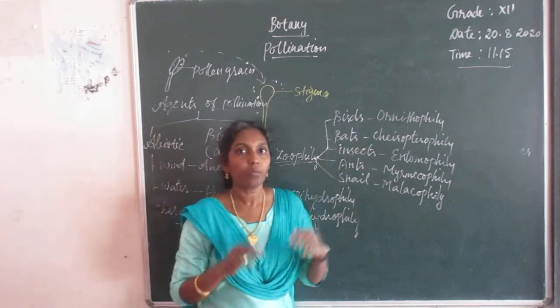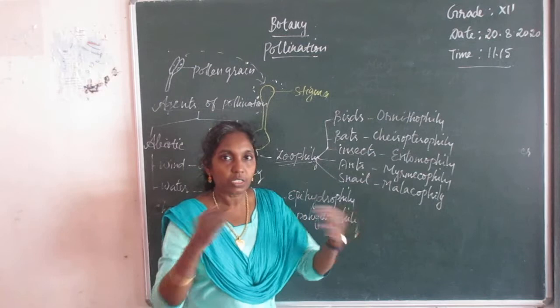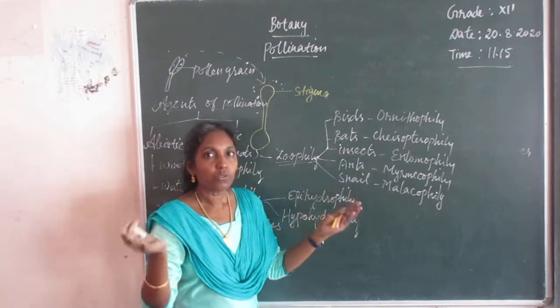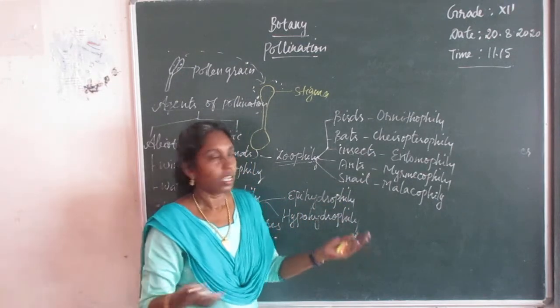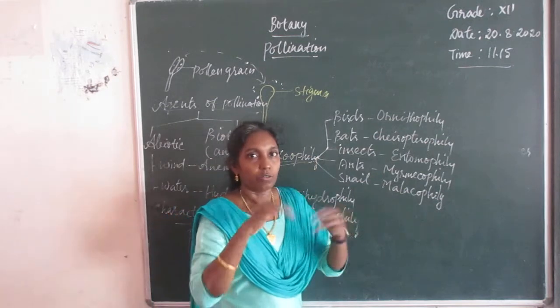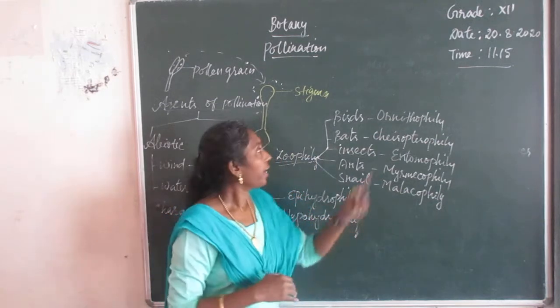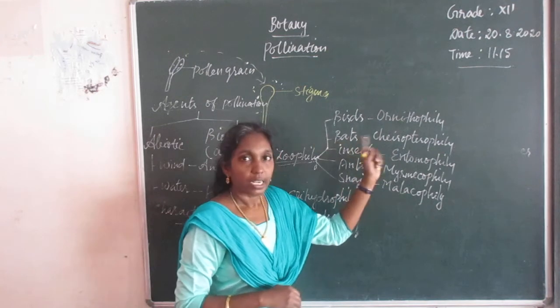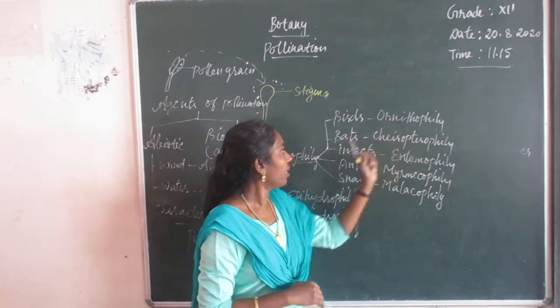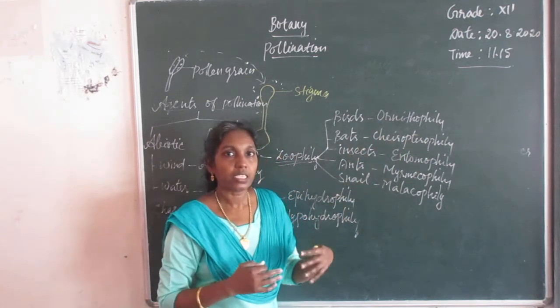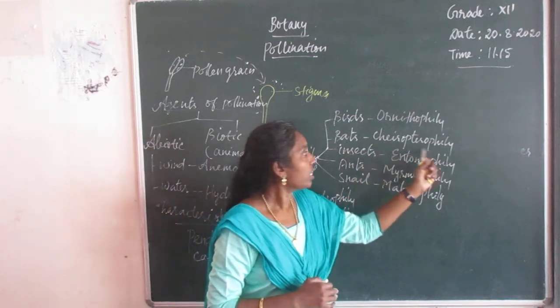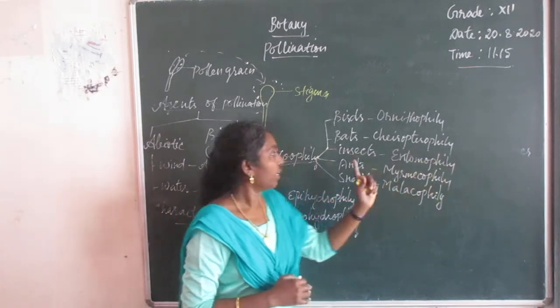Birds, you may see there are a number of birds visiting the flowers, moving from flower to flower, plant to plant, when they go to suck the nectar. So bird pollinated flowers are called ornithophily. Bat pollinated flowers are called cheiropterophily.